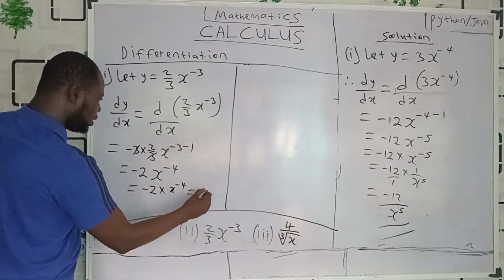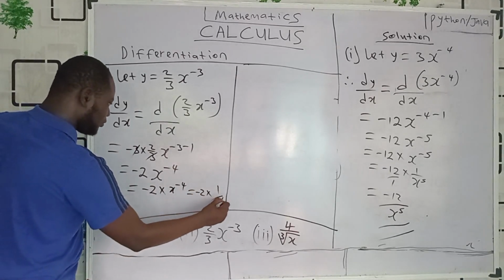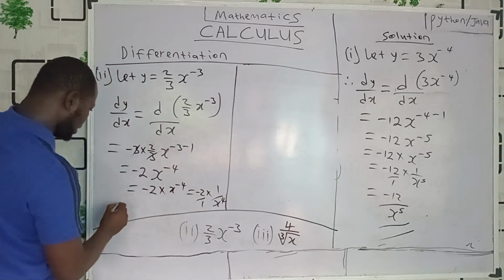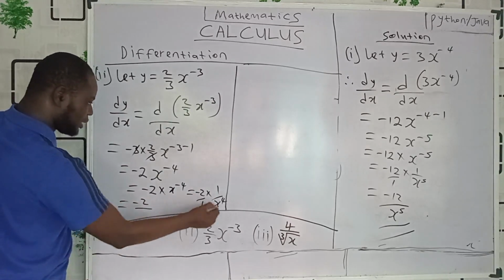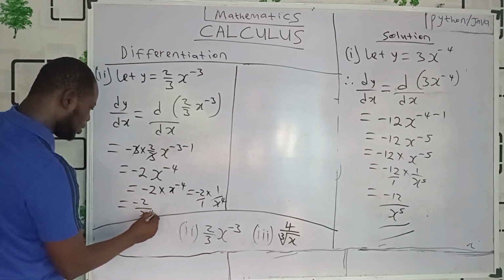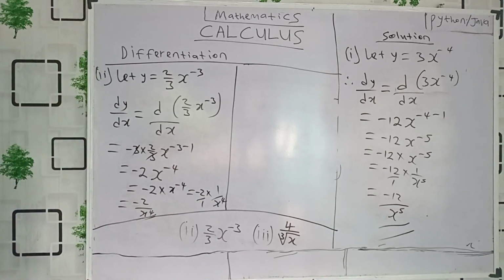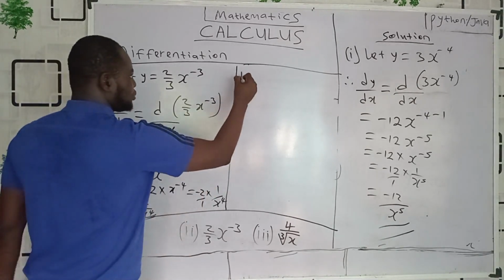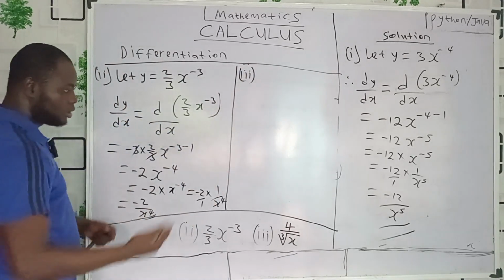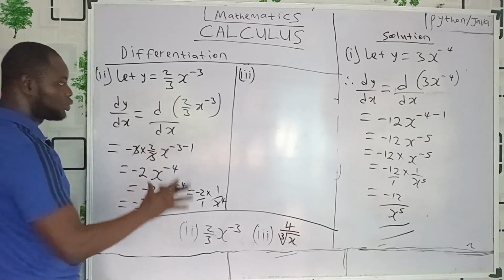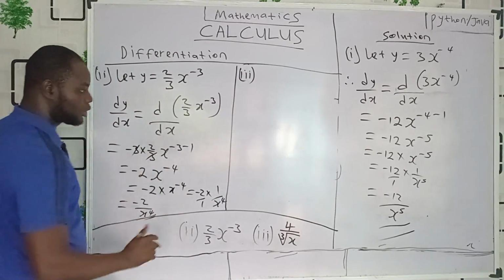That's minus 2 times 1 over x raised to power 4. This is over 1, right? And that's going to be minus 2 times 1, minus 2 over 1 times x raised to power 4, x raised to power 4. Lovely, beautiful, okay? Then finally, Roman figure 3. Then I can stop here for today. Then I will upload further video. We are not through with this. We have a lot to cover. So please stay tuned, okay?